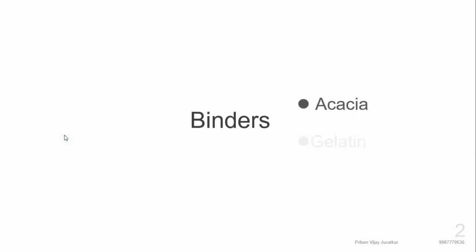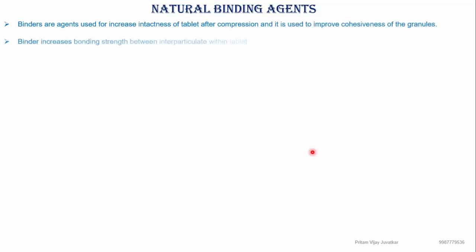Now we will move towards the first, which are the binders. I am giving you examples of two binders here. One is acacia and the other one is known as gelatin. So we will learn about these two binders. Natural binding agents: first of all, we have to learn what we mean by binders.